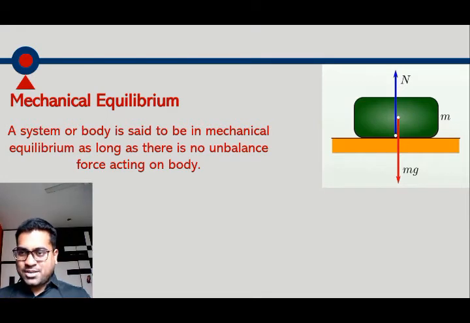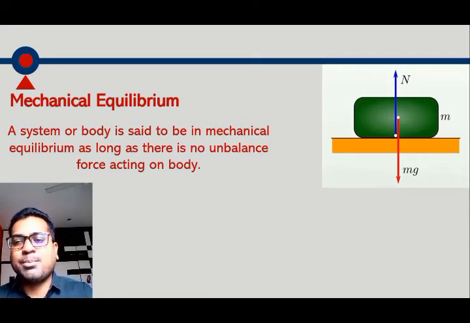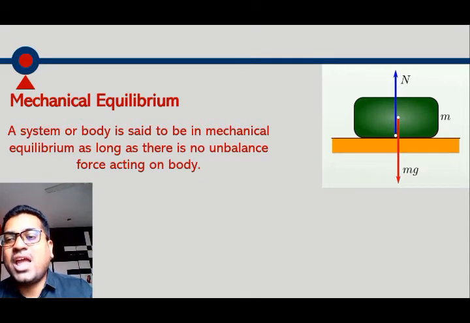So you can see one example. There is one body of mass m placed on the table. The force acting on the body is its own weight, that is mg, acting in downward direction, and there is a reaction force N which is acting opposite to the self weight of the body.